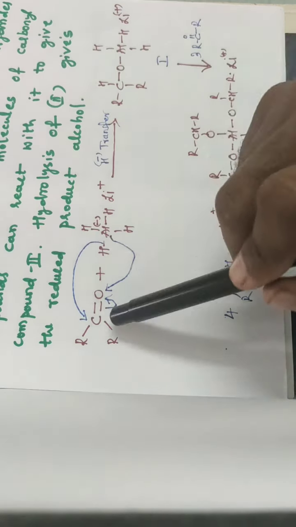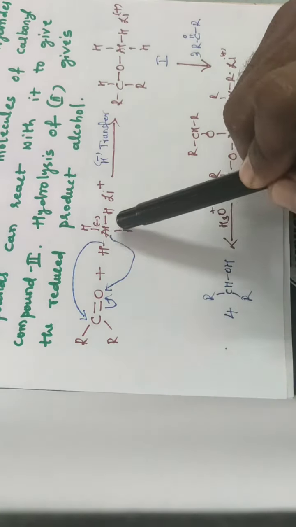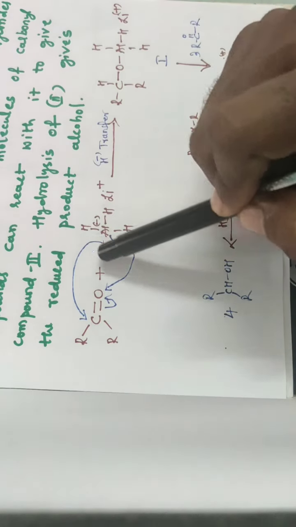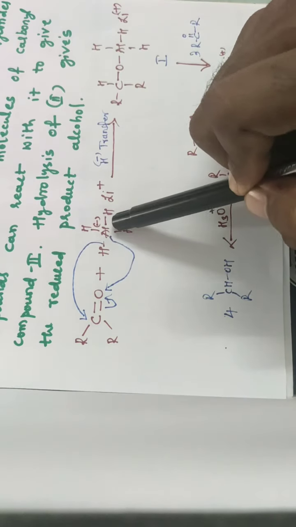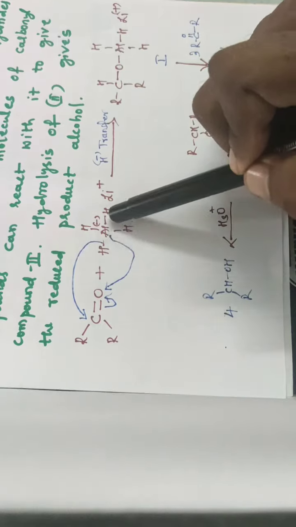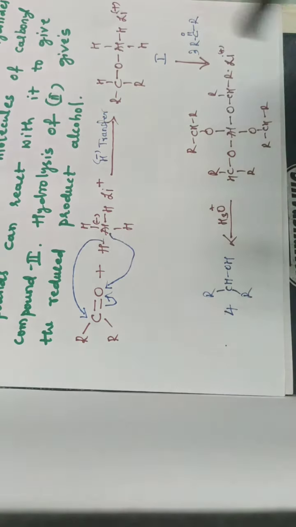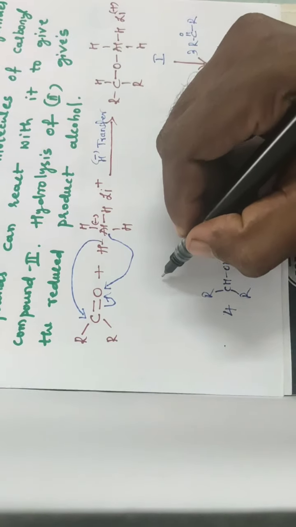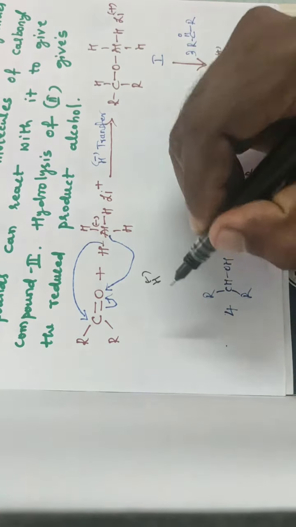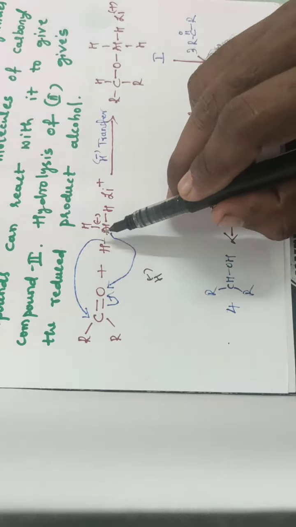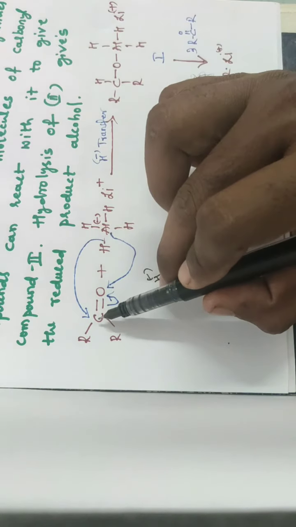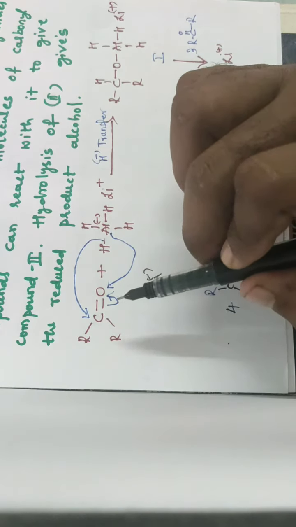Whenever we react the carbonyl compound with the reagent, lithium aluminum hydride, which contains four hydrogen atoms, it can transfer the hydride ion. Hydride ion means here the H minus ion. So this reagent can transfer the hydride ion to the carbonyl carbon.